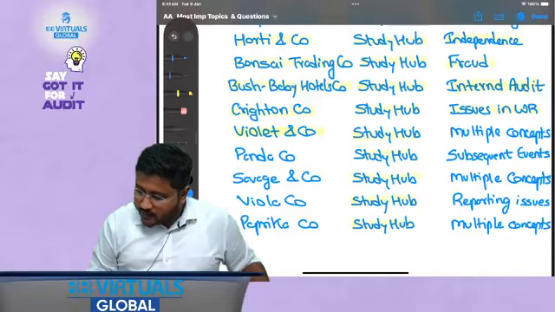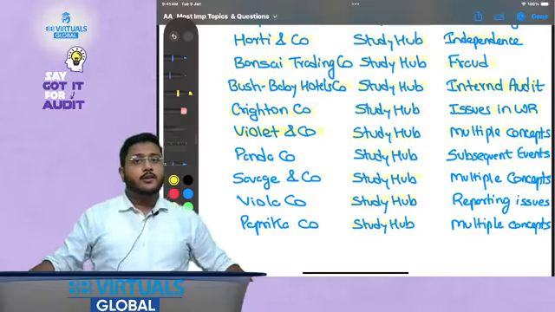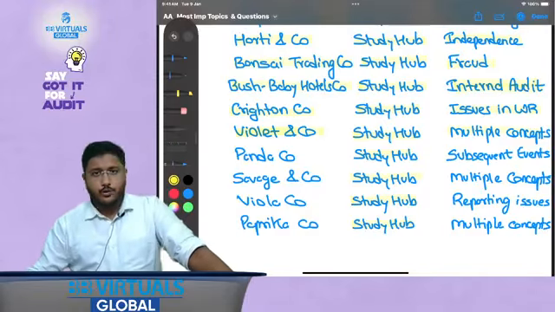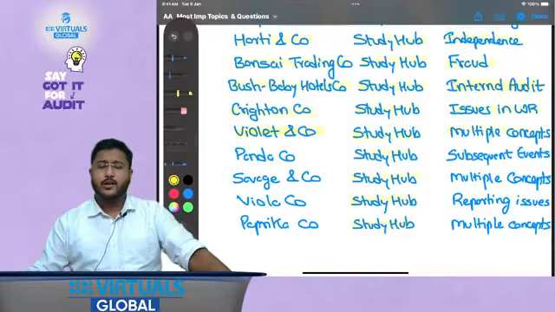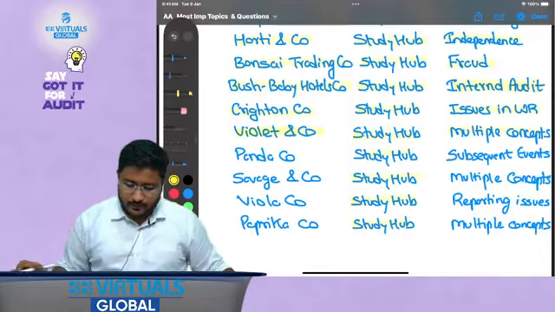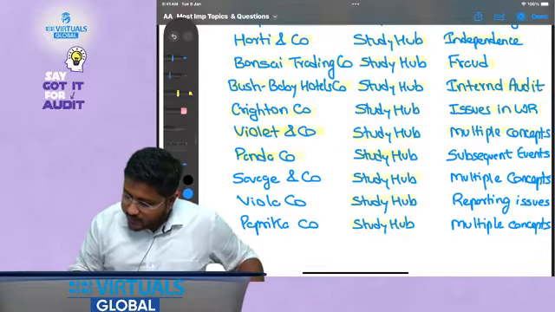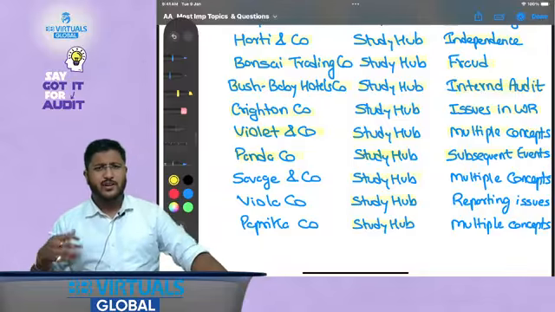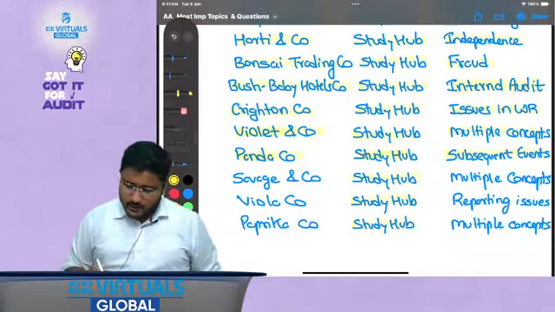Then Violet and Company. When I say Violet and Company, this again tests multiple concepts, and this becomes an important question. I have personally solved it in my class, and this is a very good question. Panda Company study hub talks about subsequent events, but in a different way. That is why we have again kept it.